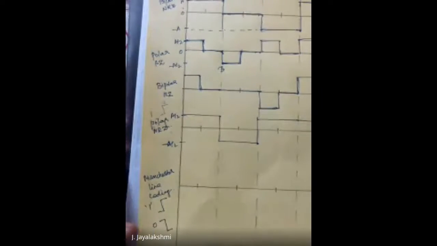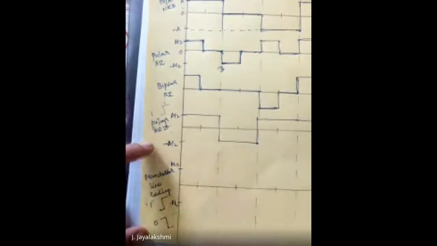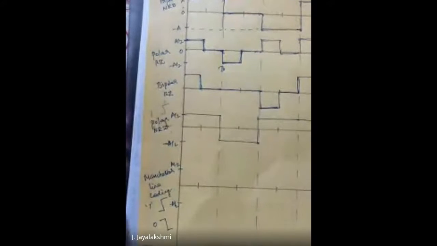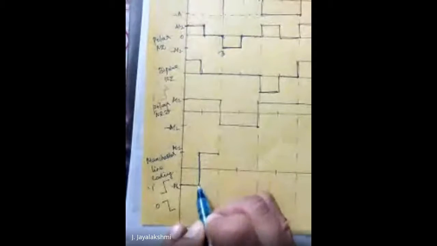Here also the amplitude is going to be A by 2 and minus A by 2. What is your first bit? The first bit is 1. So for 1, what is the formula you are supposed to use? For 1, it is negative to positive. Start from minus A by 2. Halfway through, you switch over to plus A by 2. Can you tell me what is negative to positive?